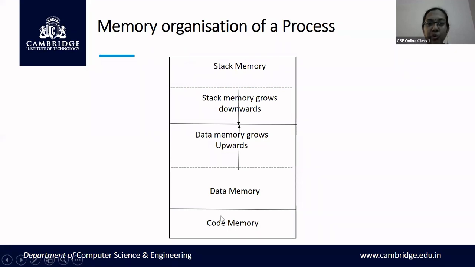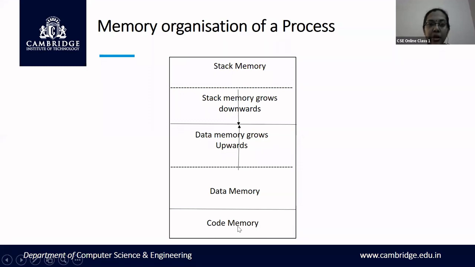Okay, so every process memory organization will look like this. You have the entire memory for the process, and this entire memory is divided into 3 different parts. The first part is always the stack memory, and the second part is the data memory, and the third part is the code memory.